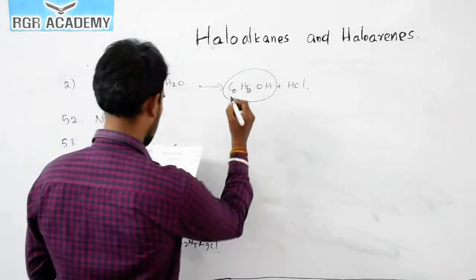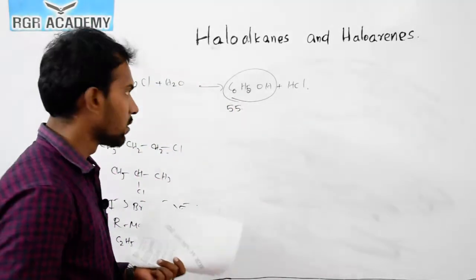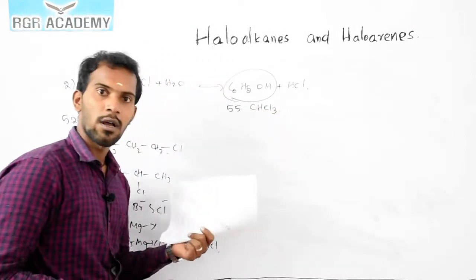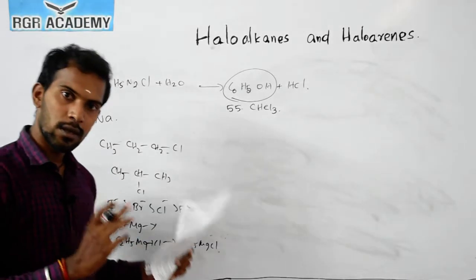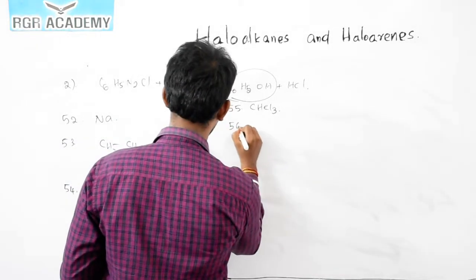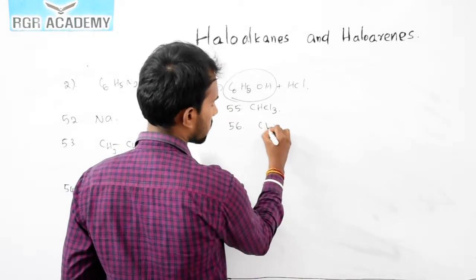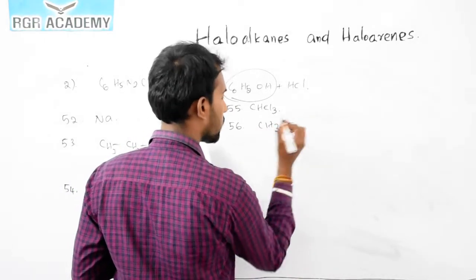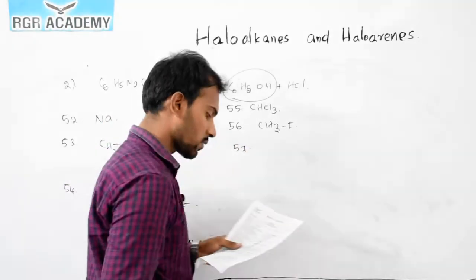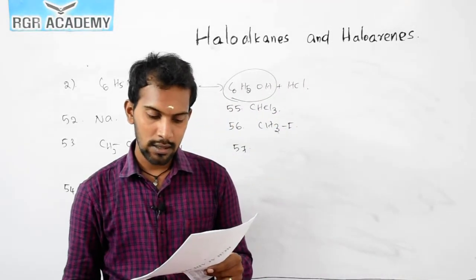Now the question number 55. Which of the following is an anesthetic? Chloroform, which is not used nowadays because it evolves phosgene gas. But chloroform is considered as an anesthetic. Now the question number 56. Which of the following does not form Grignard? Fluorine, which is more electronegative, will not form any Grignard reagent. Now the question number 57, which is a statement based question. Statement 1, alkyl halides produce alkenes when heated to 300 degrees Celsius.